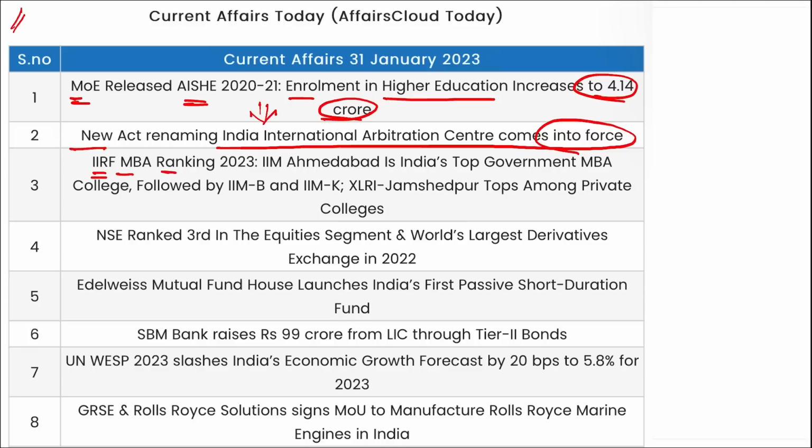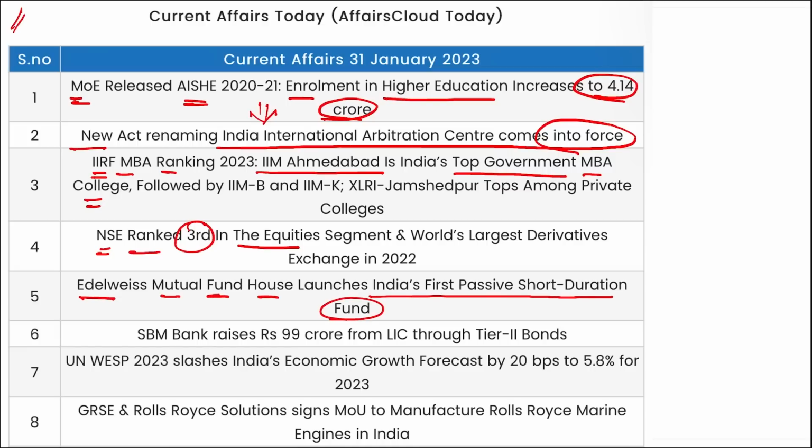IIRF MBA ranking was released and stated that IIM Ahmedabad is the top government MBA college. NSE ranked third in terms of equities, while it secured the first position in terms of maximum number of trades. Then, Edelweiss Mutual Fund House has launched India's first passive short duration fund. SBM Bank has raised 99 crore rupees from LIC through Tier 2 bonds.